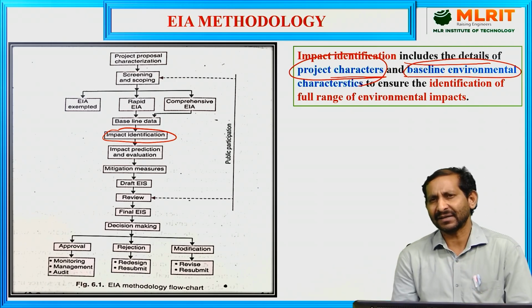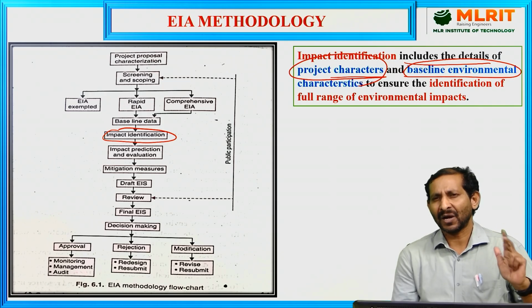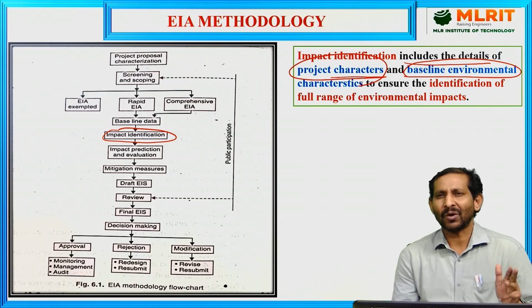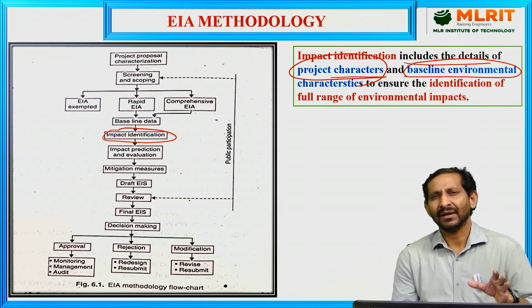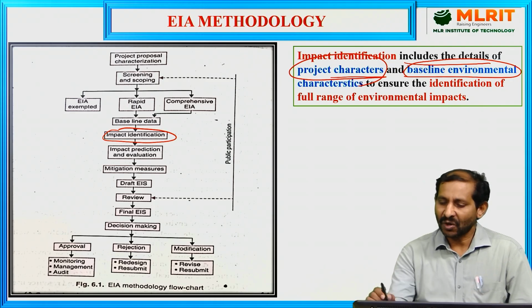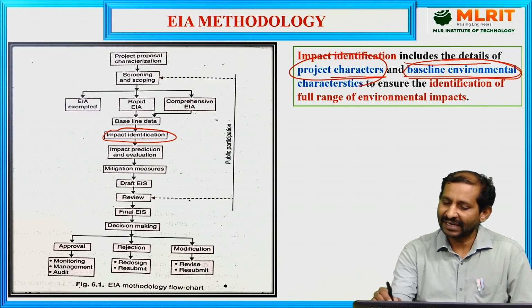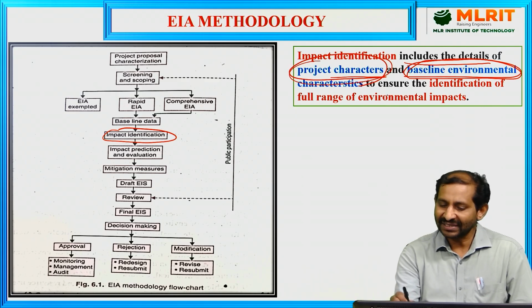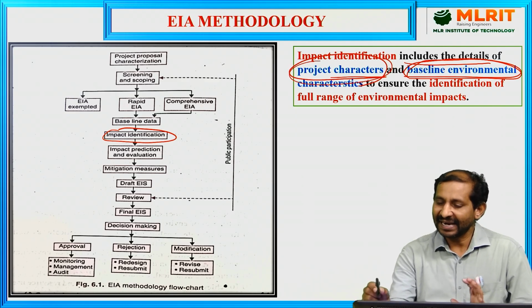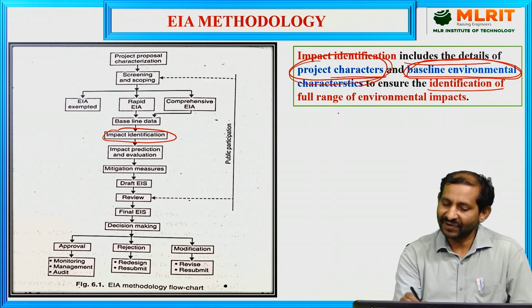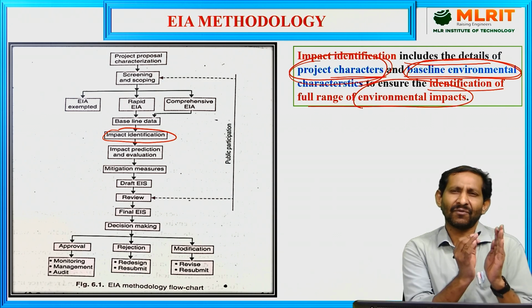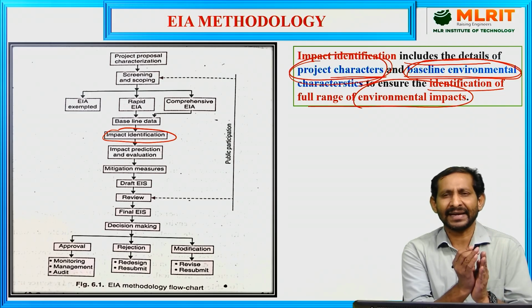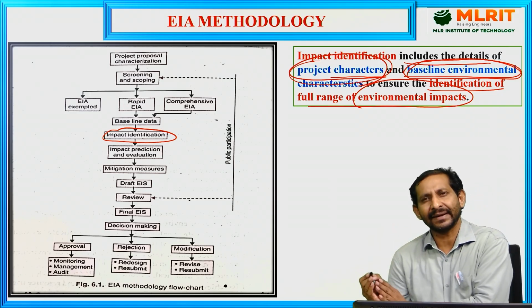Baseline environmental characteristics mean the air, water, topography, climatology, rock systems, and soil. These all come under baseline environmental characteristics and project characteristics. Once these two have detailed information, then the full range of environmental impacts can be identified.